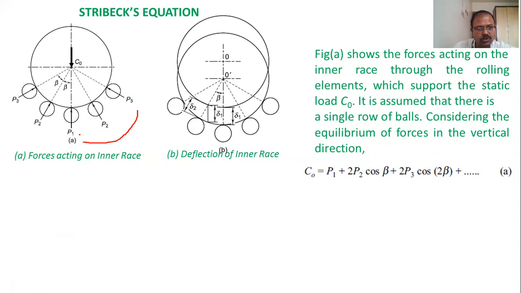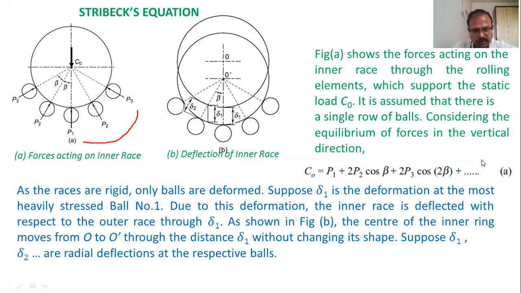So P3 cos of twice beta plus P3 cos of twice beta will become twice P3 cos of twice beta. And if we go on further, then it will be twice P4 cos of thrice beta and so on. So we will get the first equation of CO as P1 plus twice P2 cos of beta plus twice P3 cos of twice beta and so on.